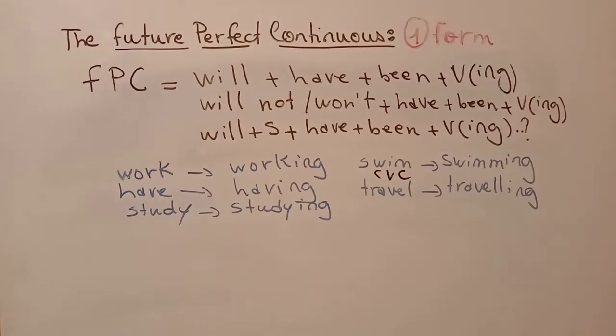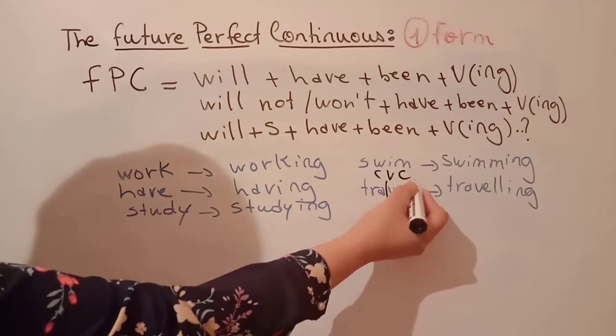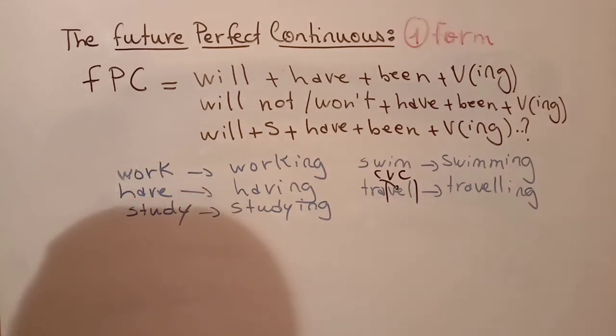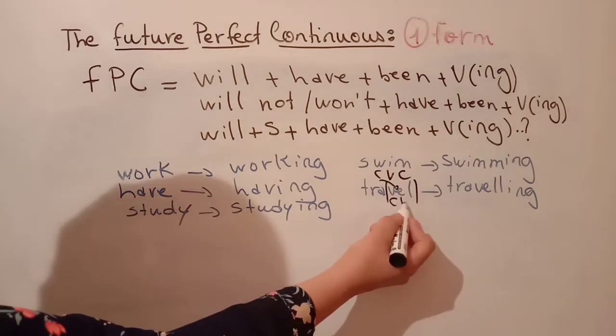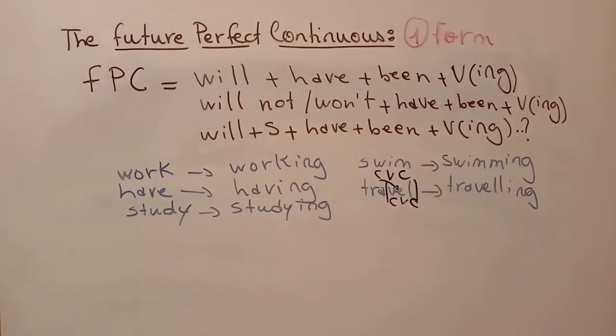Swim, swimming. You have also some verbs with 2 syllables and the stress on the second syllable in which you have CVC, consonant, vowel, consonant. So before you add ing form, you double the last consonant. For example, in travel, it's L, double L, ing.